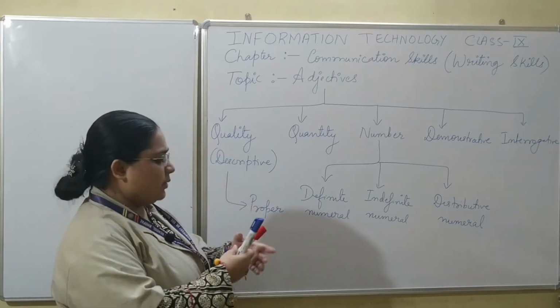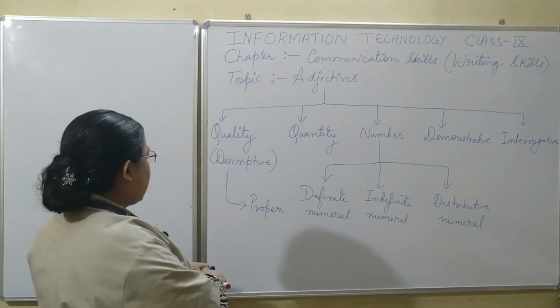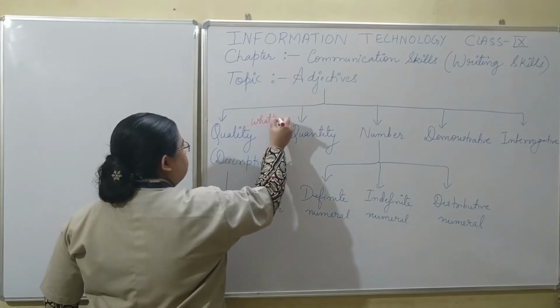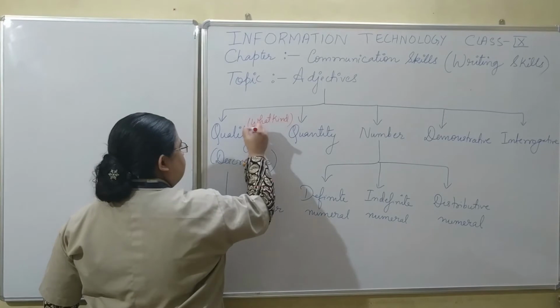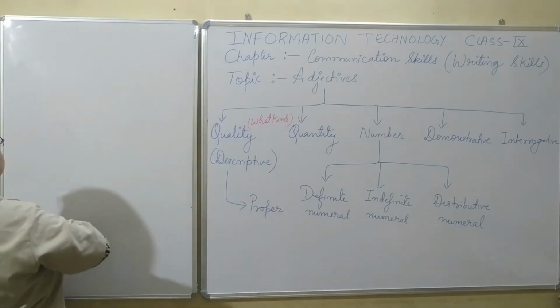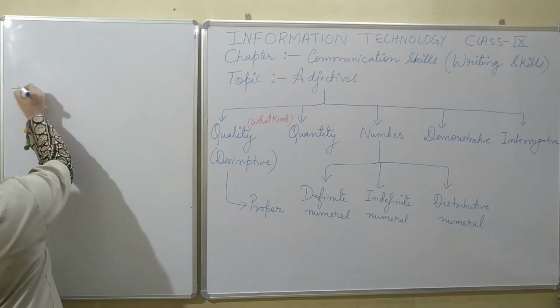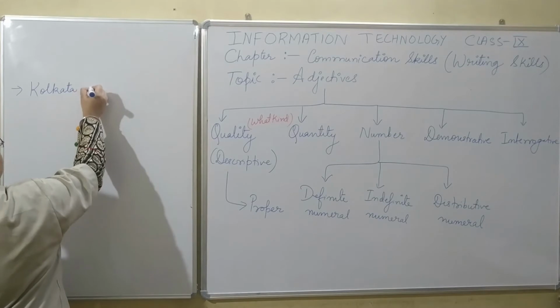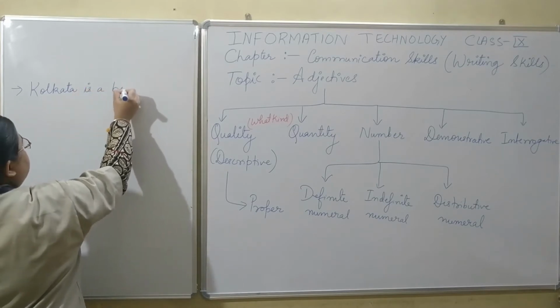When we talk about adjectives of quality, they ask the question, what kind? As examples, we can take: Kolkata is a big city.